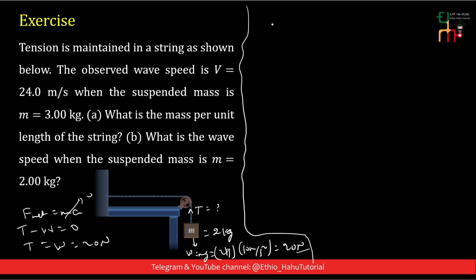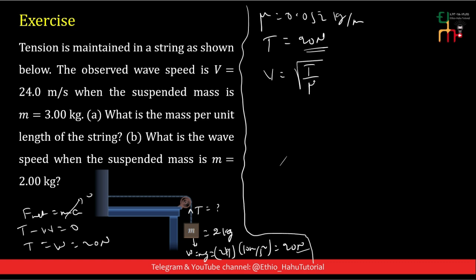Then, the linear mass density is the same because the linear mass density is the property of the string. The linear mass density is equal to 0.052 kilogram per meter. And here, the tension in the string is changed to 20 Newton. Because of what? Because of this mass. And the tension gets smaller than the previous one. Therefore, the wave speed is equal to the square root of tension divided by linear mass density.